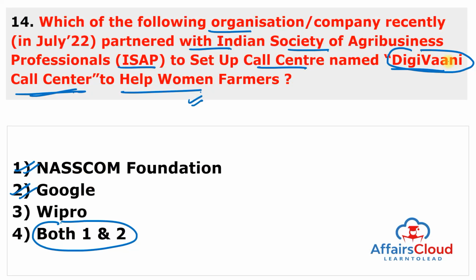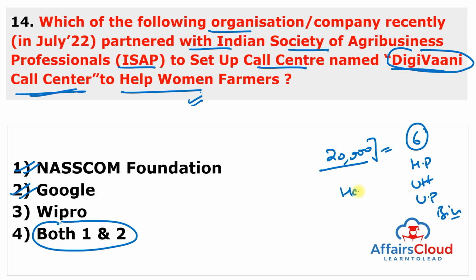And DigiVaani Call Center is being run on a pilot basis, initially reaching out to 20,000 rural women entrepreneurs across 6 states. And these 6 states are Himachal Pradesh, Uttarakhand, Uttar Pradesh, Bihar, Haryana and Rajasthan. You can also remember the name of these states if you belong to these states. So just remember DigiVaani Call Center specially to help women farmers and women entrepreneurs, and this initiative is started by NASSCOM Foundation and Google.